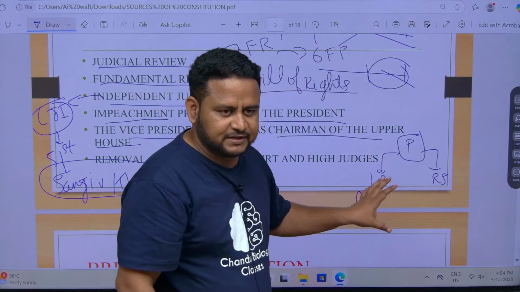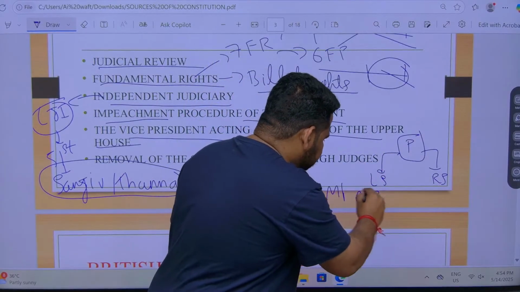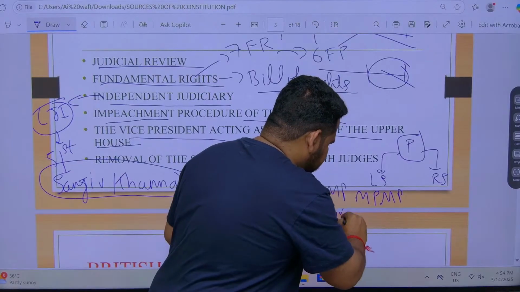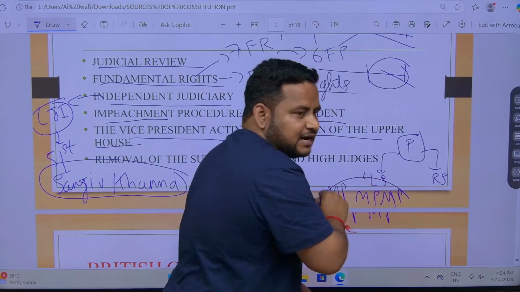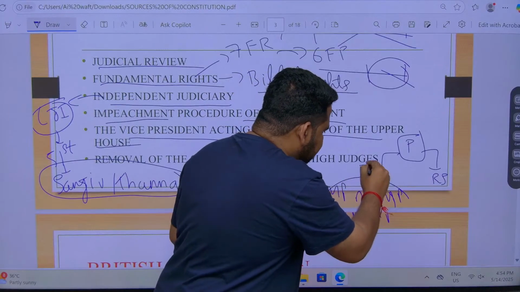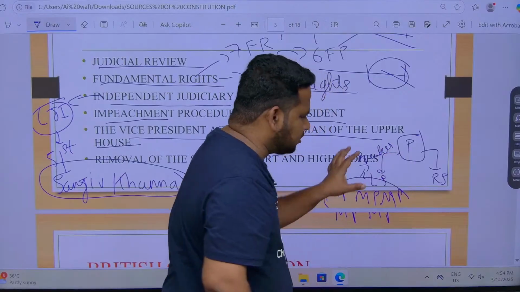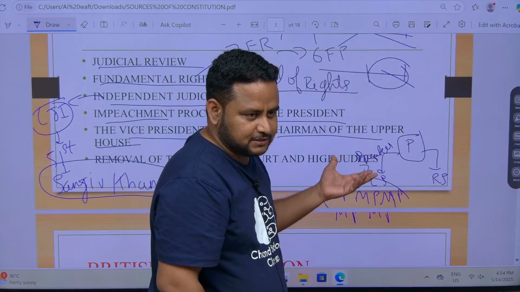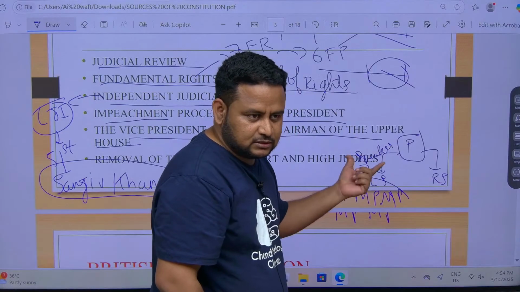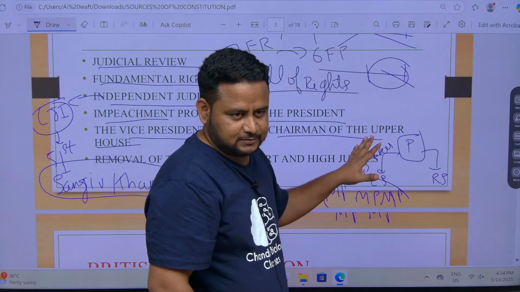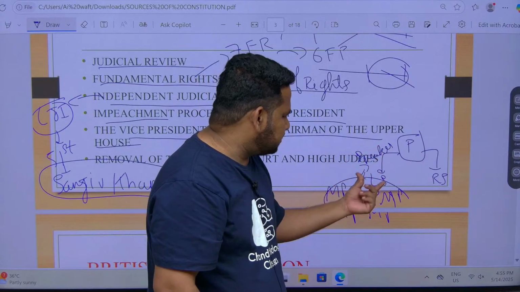Among so many MPs, one person will be elected. They will do an election within the parliament and make one person the speaker. There are other terms also, pro tem speaker, deputy speaker, but let us not go deep into it now. The speaker is Om Birla in what? Lok Sabha.